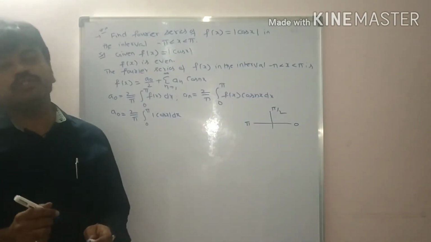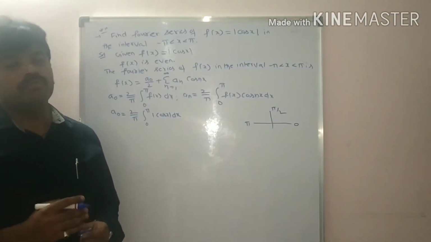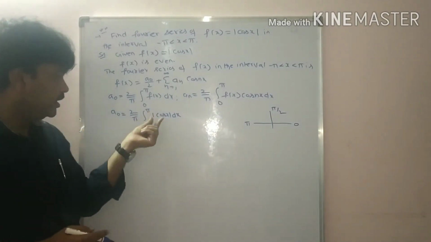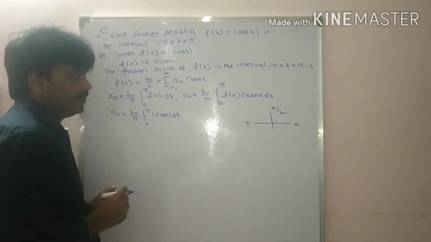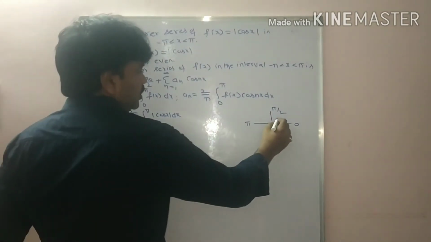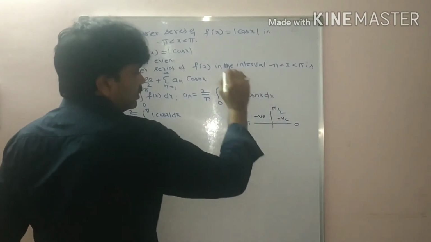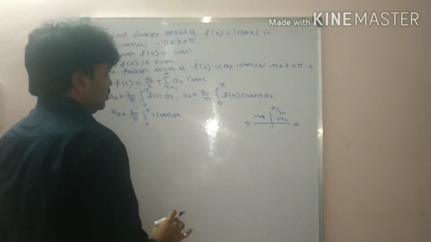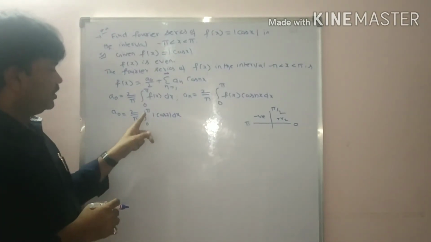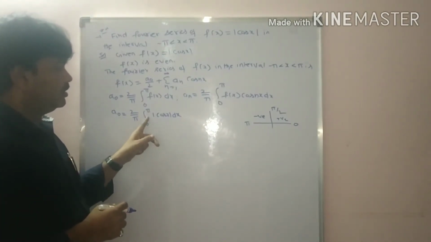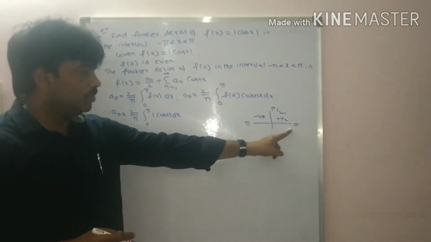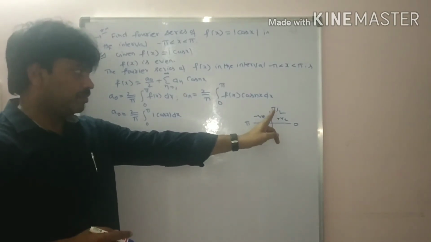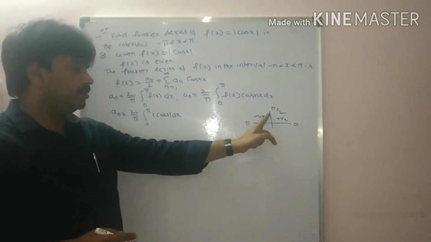In previous problem, 0 to pi, sin is positive in first quadrant and second quadrant. But here cos is positive in the first quadrant and negative in the second quadrant. So you split the limits. Tell me, students, limits 0 to pi by 2 plus pi by 2 to pi.